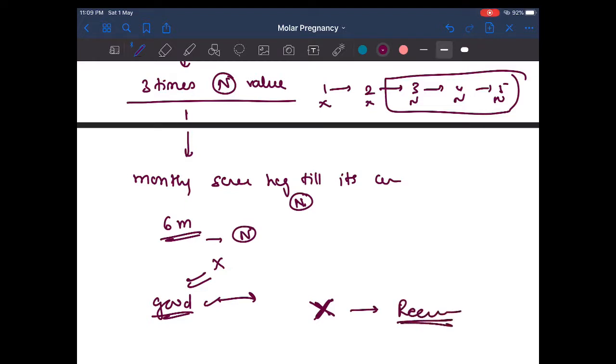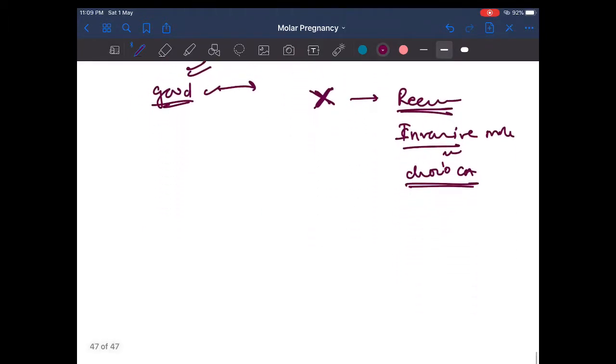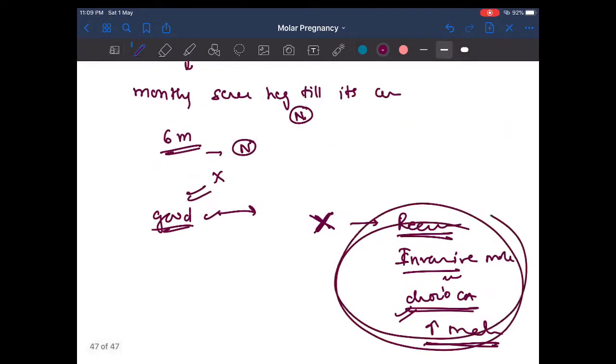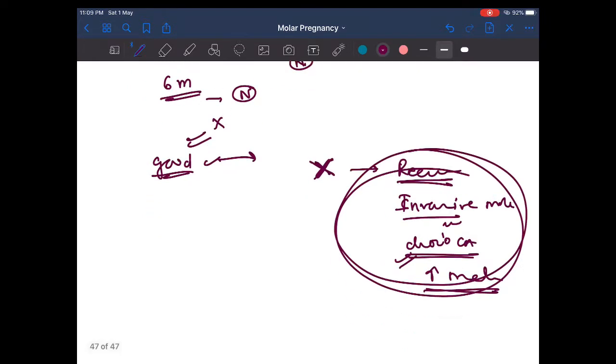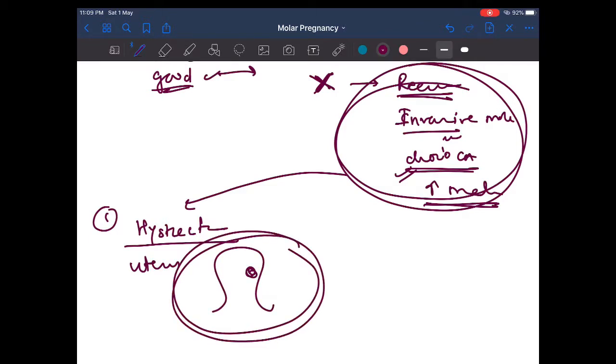Okay, so the most common cause of recurrence is that it is going to be an invasive mole or choriocarcinoma. Okay, choriocarcinoma. So there is a chance of choriocarcinoma. We talked about in the definition, the first part, that it may cause an increase in malignancy. So we need to prevent this. We can do two things to prevent this. Number one, we can do hysterectomy. What is hysterectomy? Hysterectomy is removal of all the uterus. We are not just removing the content, we are removing the whole uterus.